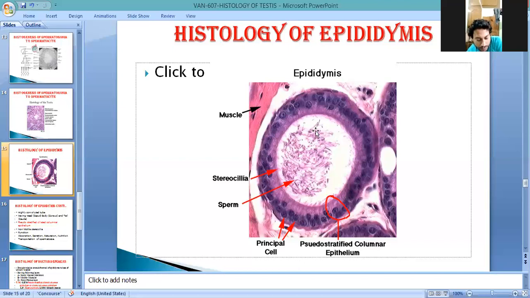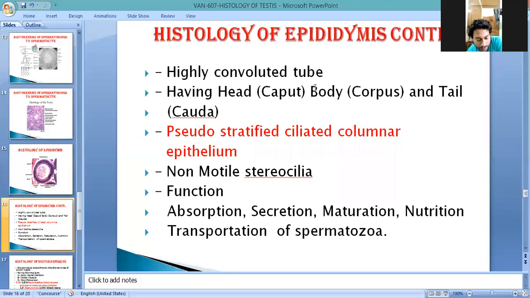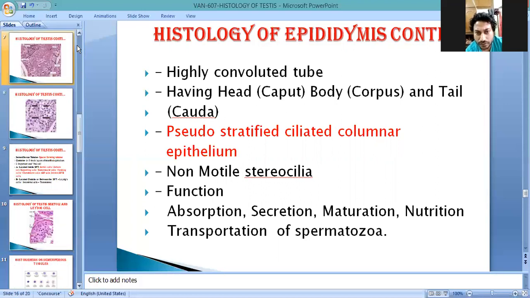Inside the lumen, this structure is called sperm, which comes from the vas efferens. So this is the epididymis. The epididymis is the highly convoluted part, and anatomically it contains three parts. The one located upward is the head of the epididymis, also known as caput; the middle elongated portion is the body; and the last part is known as the cauda of the epididymis.